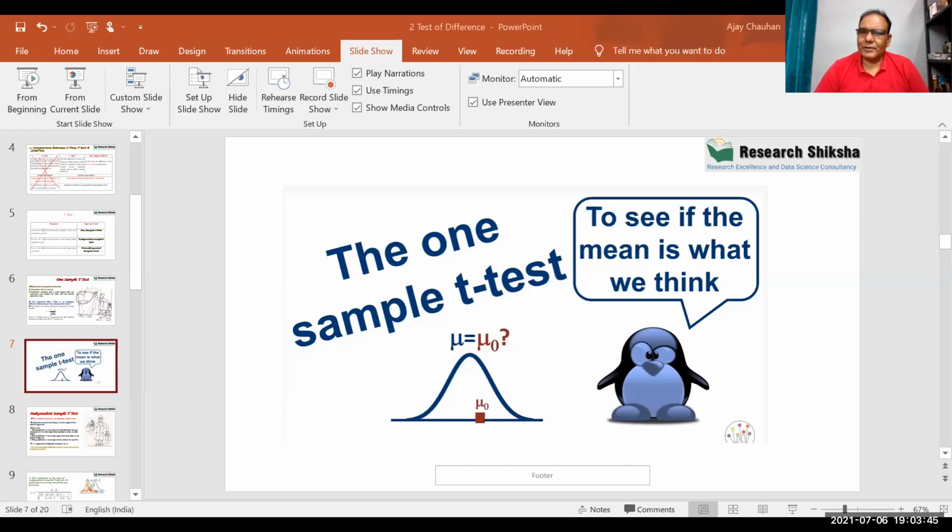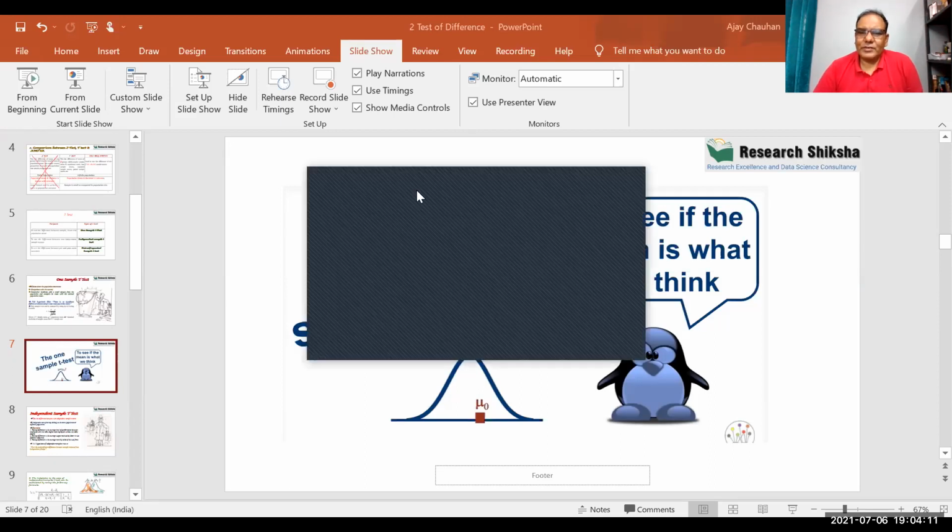So we are having the sample data, and you can see that in Analyze we are having an option called Compare Means. The comparison of the means itself is a big thing. It represents the test of difference. So we are going to apply one sample t-test.